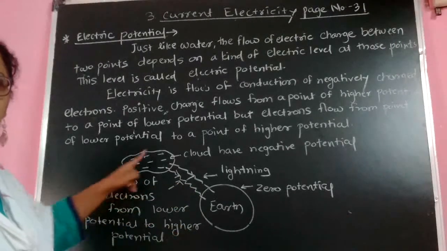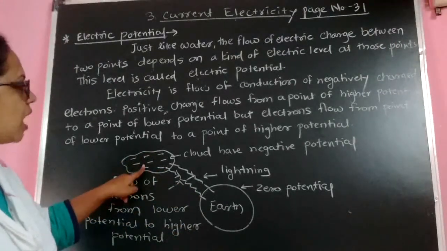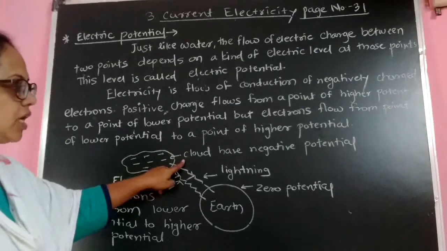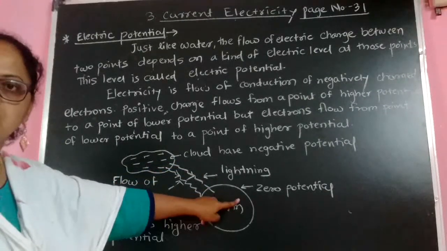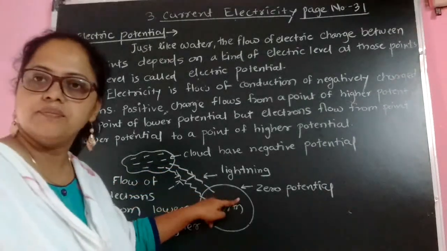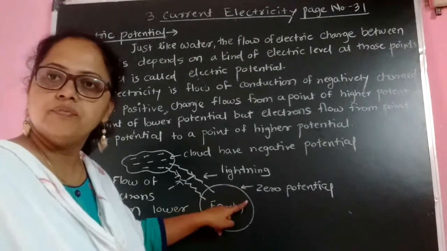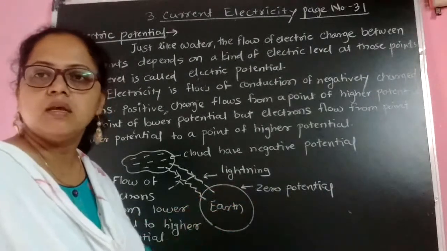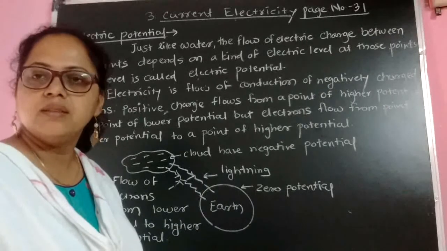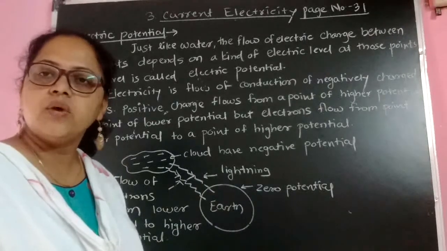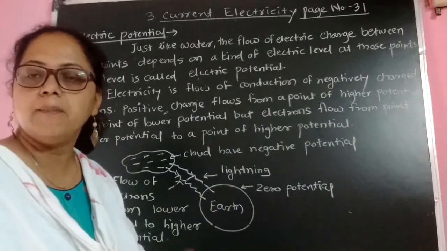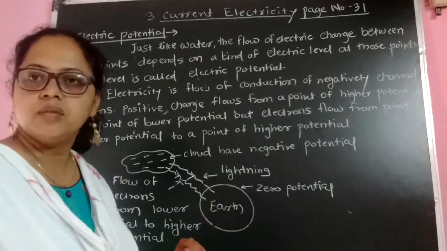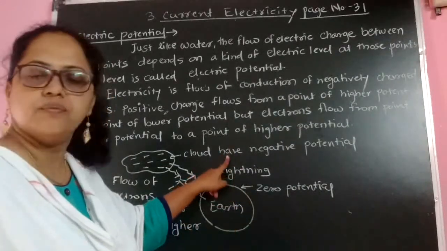In this phenomenon, you can see electrons are moving from negative potential to zero potential. And in maths, we have seen zero value is greater than a negative value. That is, -1 is less than 0 in maths. Similarly here, 0 is greater than negative.